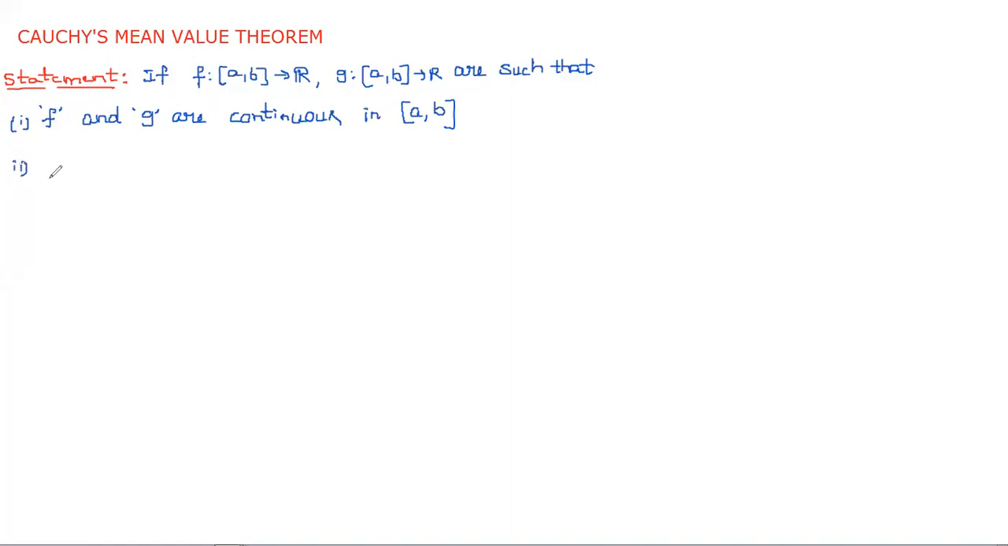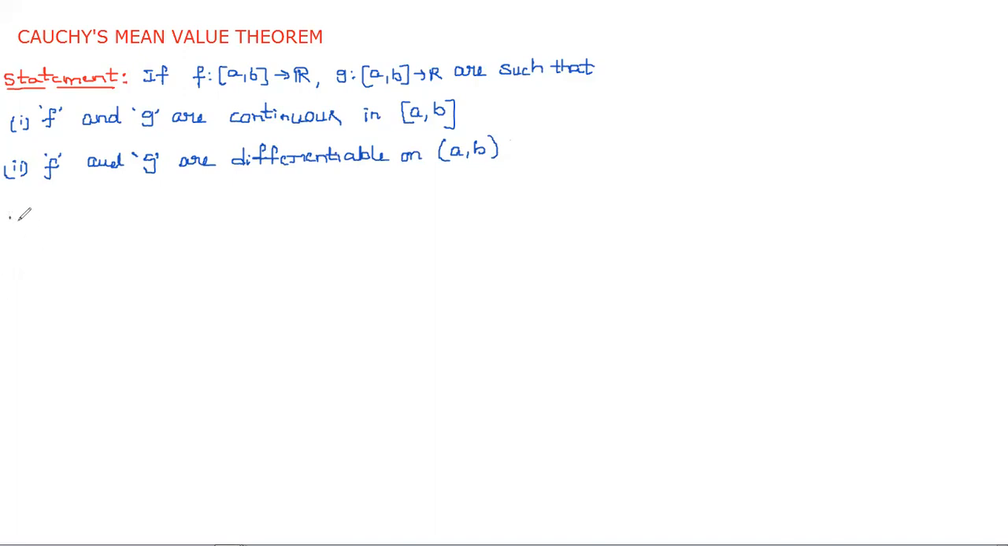And second one, f of x and g of x are derivable or differentiable on the open interval a comma b. So the derivatives of those two functions have to exist in that specific interval. After applying the derivative, it should exist and be finite in that interval.